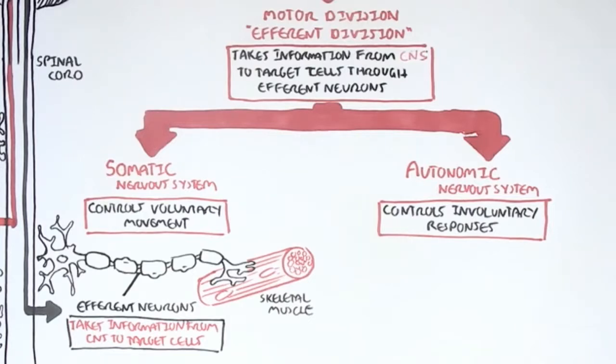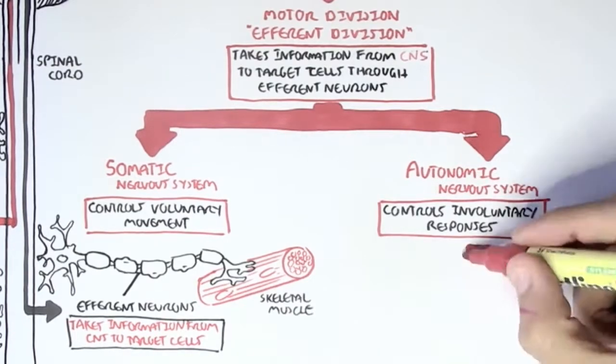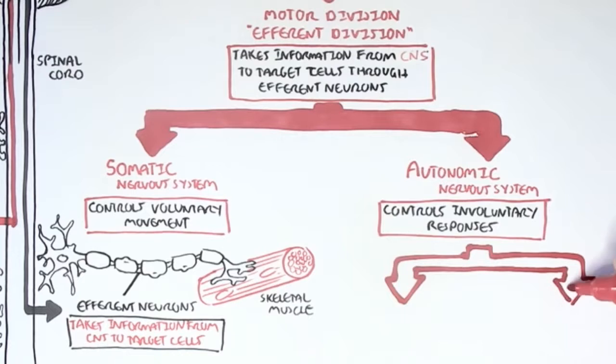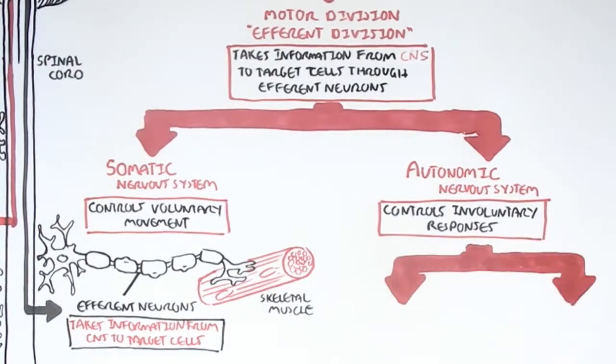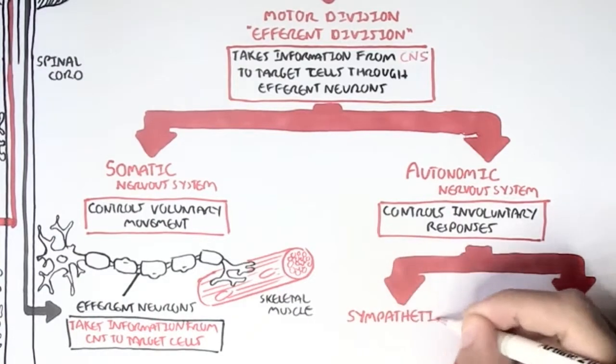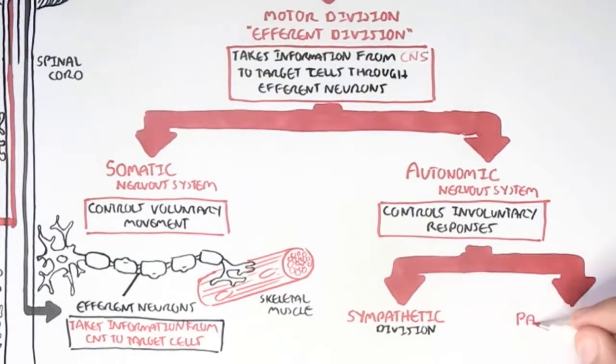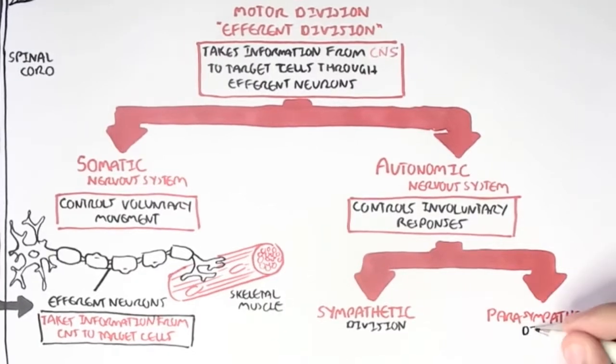Then we have the autonomic nervous system, which is the control of involuntary responses. To make this a bit more confusing, the autonomic nervous system can be further divided into two divisions, the sympathetic division and the parasympathetic division. Both the sympathetic and parasympathetic divisions are what we have no control over because they are involuntary.